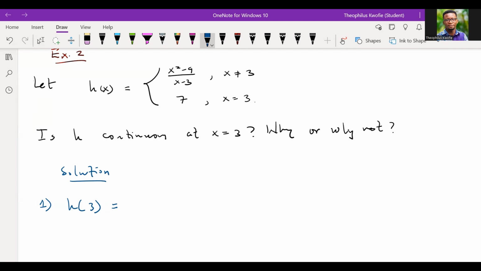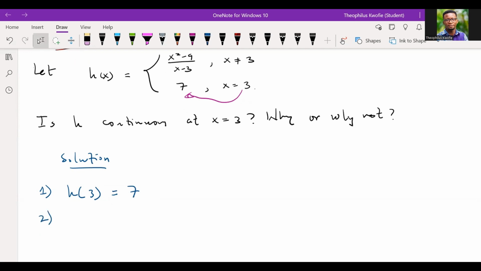Now, for us to evaluate the function at a point, it means that x should be equal to what? 3. So this is the condition that relates to this function, right? So when we evaluate the function at 3, our function would eventually be what? Somebody should give us the answer. Could you pause your video and let's see what we will get, please? So when we evaluate it, we should get what? 7. Good.